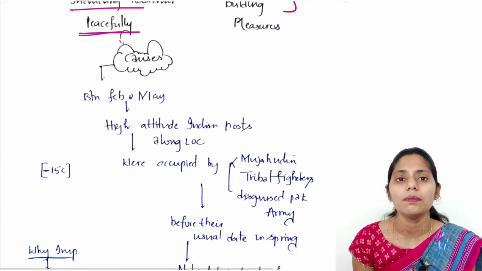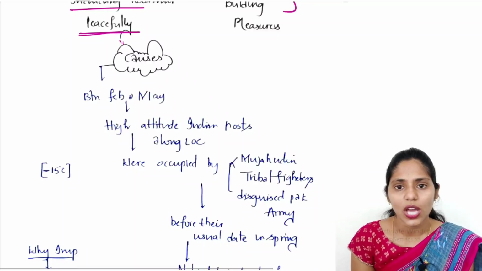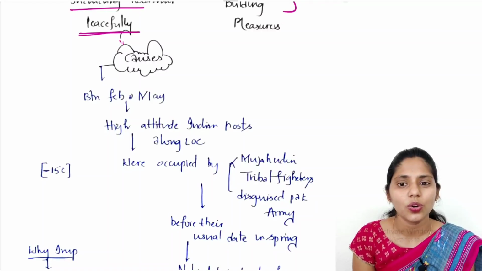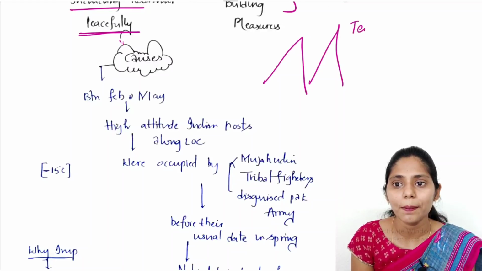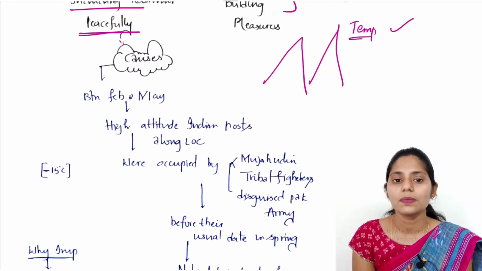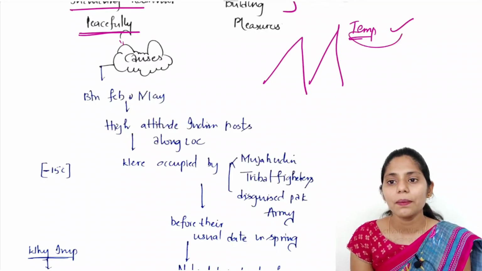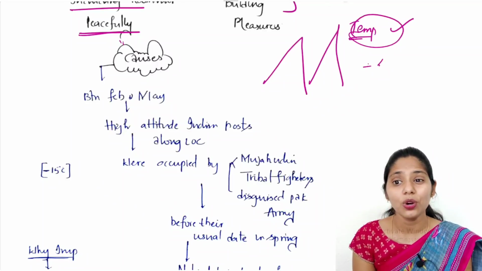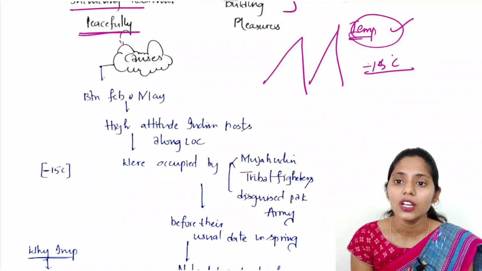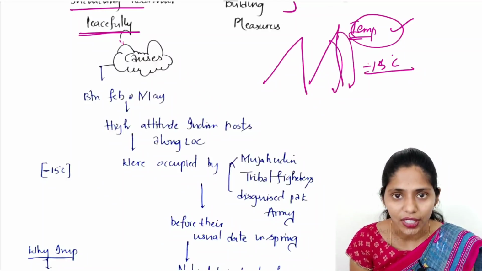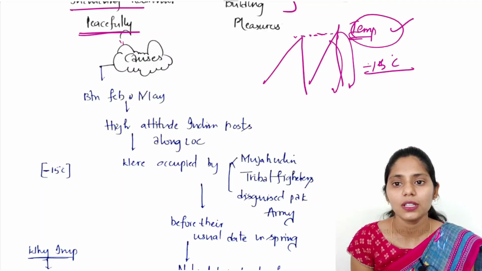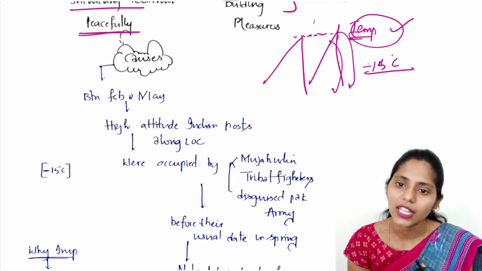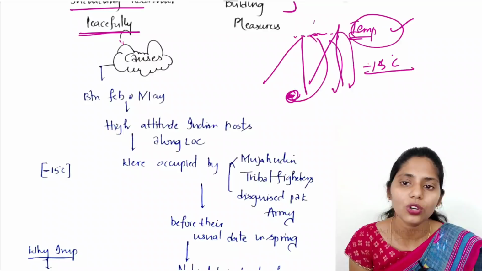So what happened between February and May? As we know, Kargil is located at a high altitude, so the temperature is very low, especially in winter months, when it is below minus 15 degrees centigrade. Soldiers come down from the posts. Whenever the temperature increases and becomes normal, the soldiers go back up from below to the top.